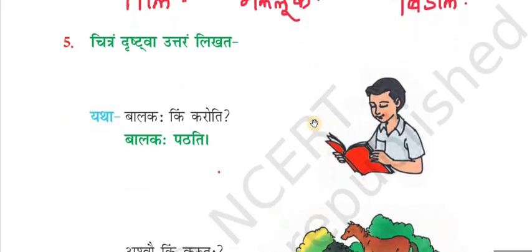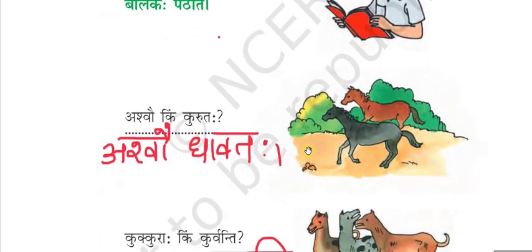Next, we will go to fifth abhyasaha. Chitram drishtva uttaram likhata. So here we can see a boy. He reads or he studies. So question is given like balakaha kim karoti. What does the boy do? So we have to answer balakaha patati. Boy reads, boy studies. So like this, some pictures are given and we are asked to do what is conveyed in the picture.